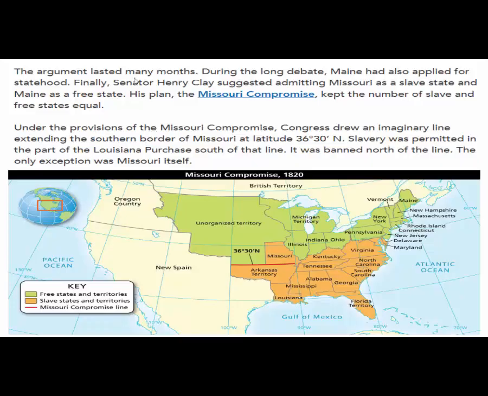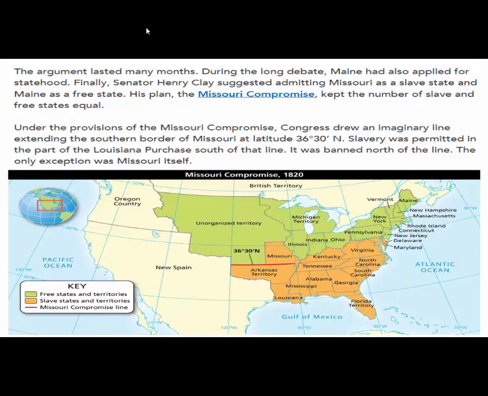The argument lasted many months. During the long debate, Maine had also applied for statehood. Finally, Senator Henry Clay, there he is again, suggested admitting Missouri as a slave state and Maine as a free state. His plan, the Missouri Compromise, kept the number of slave and free states equal.